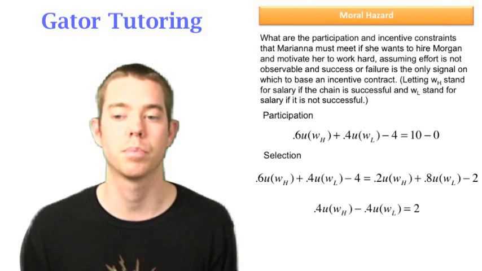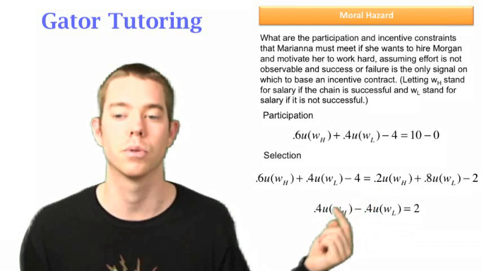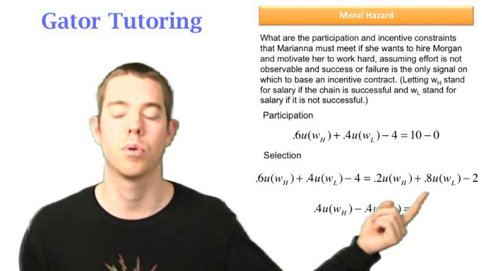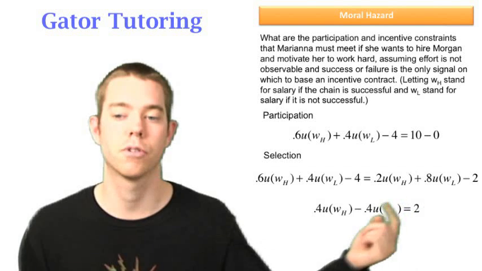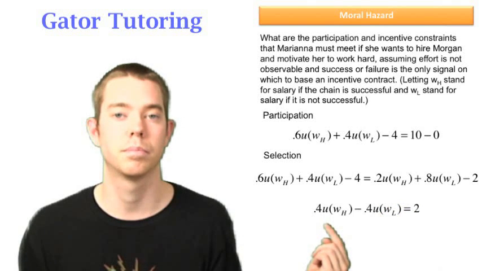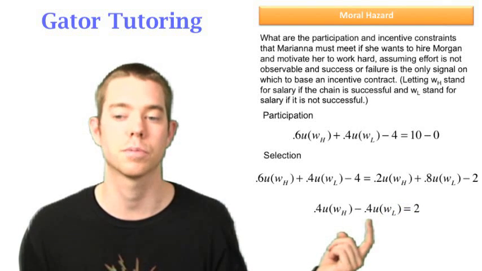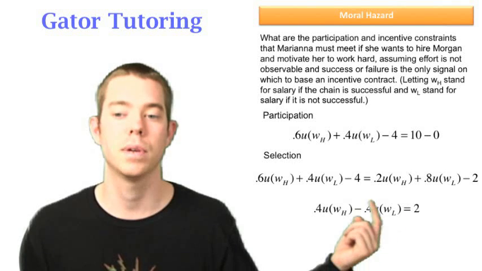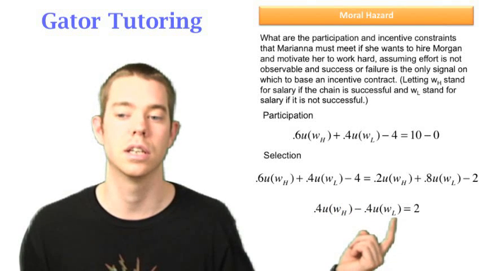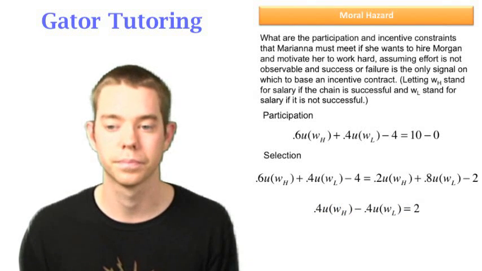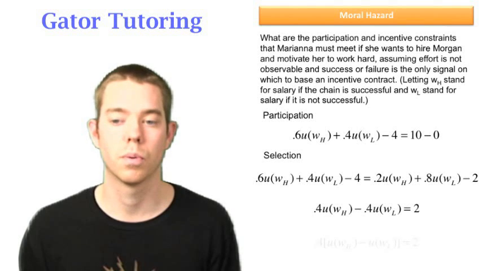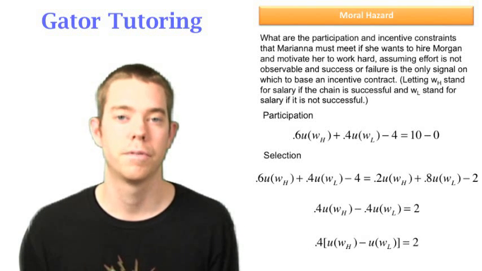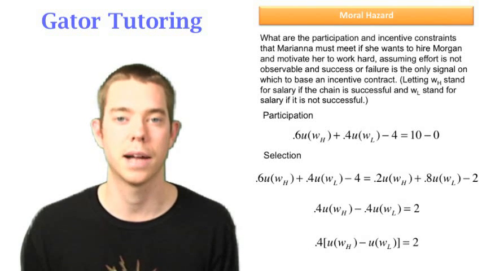So we subtract 0.2 WH from both sides, and we subtract 0.8 U of WL from both sides, and we get 0.4 U of WH minus 0.4 U of WL, and then we add 4 to both sides and get positive 2 on the right side. So this is what we were able to factor out, that 0.4, and match it up with an answer choice that we see on the test.